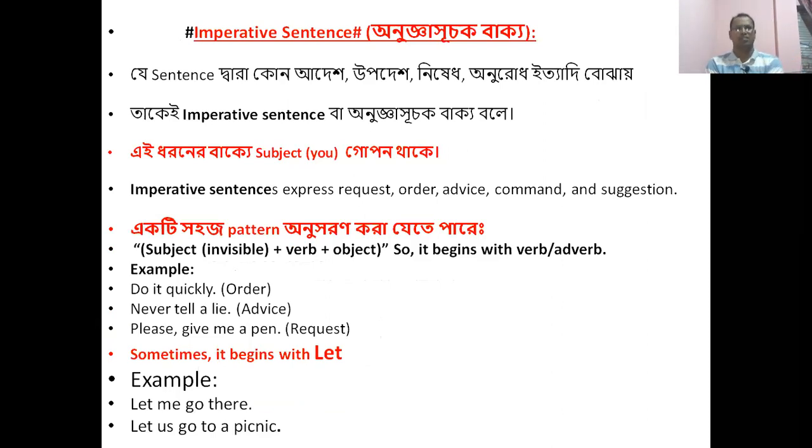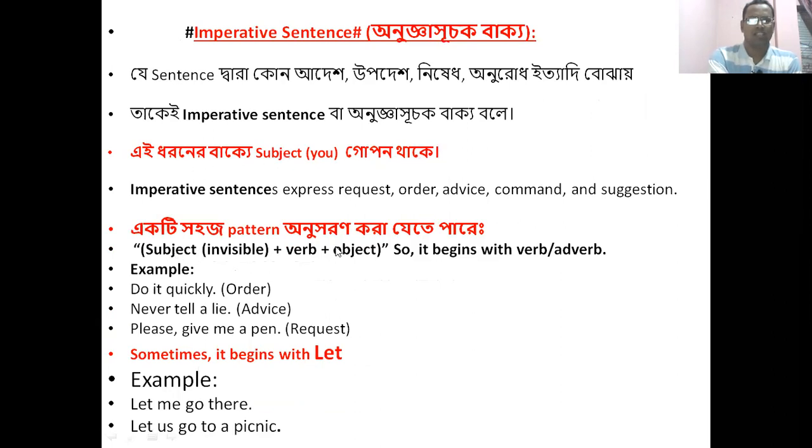What is an imperative sentence? Dear learner, look at the definition. An imperative sentence expresses request, order, advice, command, and suggestion. Here the subject is you, and it remains silent.